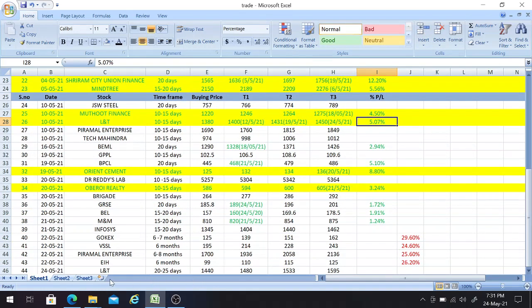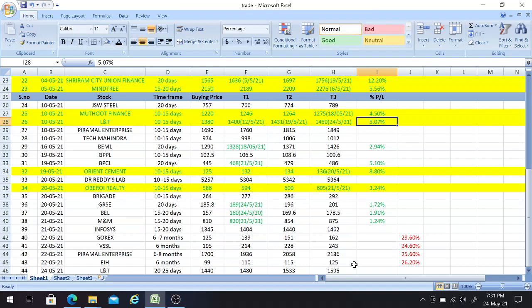So that is L&T. Today itself it achieved the three targets which I mentioned earlier on 10th of this month. But again I am increasing the target for this stock, giving us a buy call today with a time frame of 20 to 25 days with a buying price of 1440. You need to get this stock around this price with a T1 of 1480, with a T2 of 1533, and with a T3 of 1595, friends.